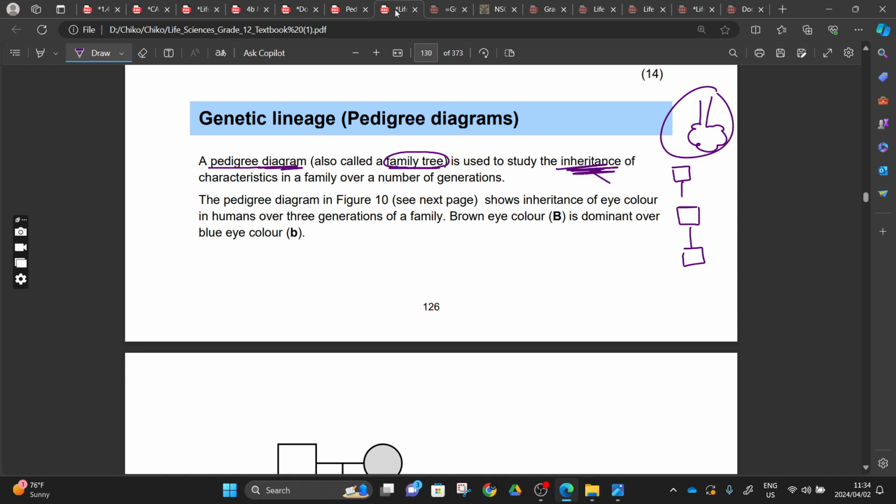Do you understand? This passing of a gene from one person to the next, we call it an inheritance. You are inheriting something that was passed from previous generations.